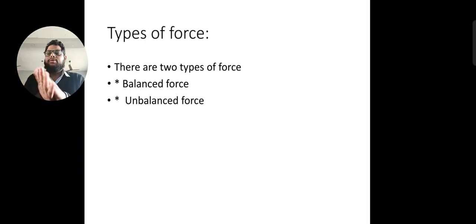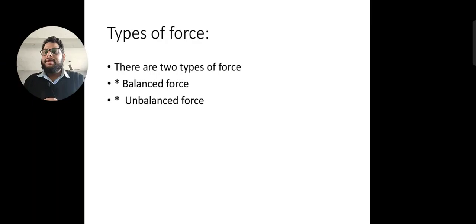Let's take an example of three friends. One friend is standing by stretching their hand like this, है ना, and the other two friends are pushing it. Or you can use the example of tug of war also. You have seen that in tug of war, what happens? Some people are gathered on the right hand side, they apply force, and on the left hand side also an equal number of people are there, and they apply force.